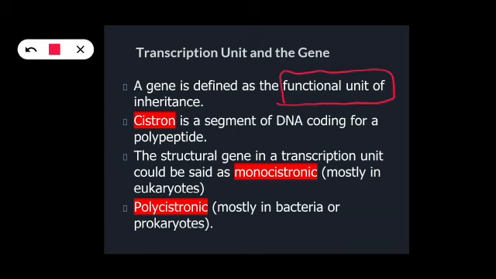Then cistron. What is cistron? Cistron is a segment of DNA coding for the polypeptide. So a segment of DNA which codes for the polypeptide is known as the cistron.